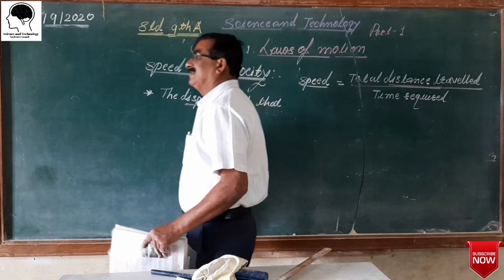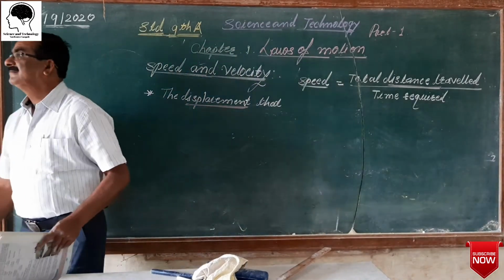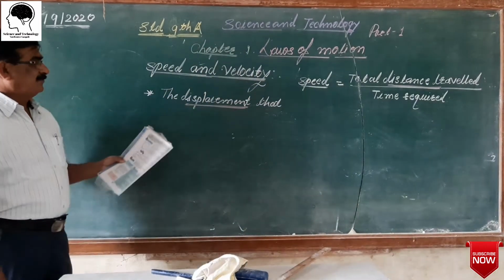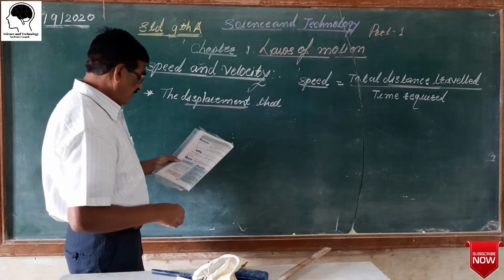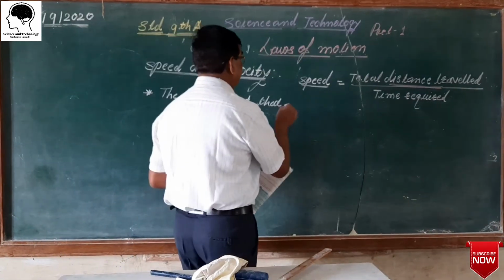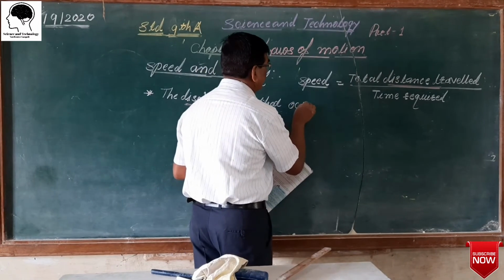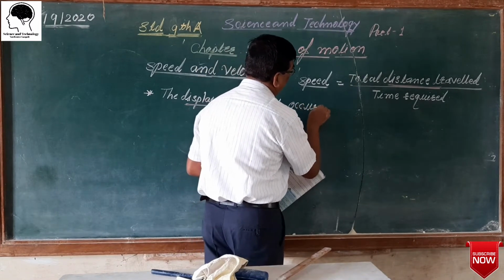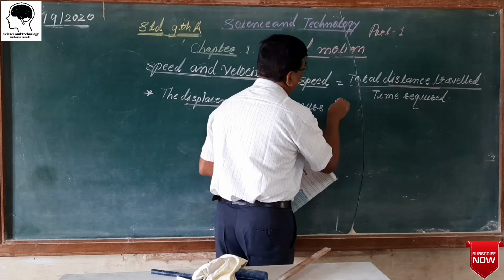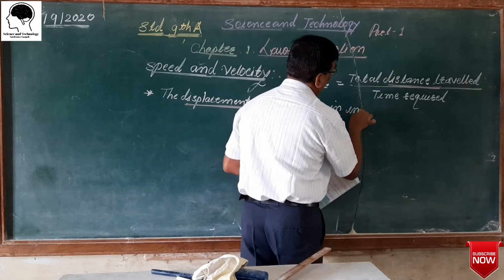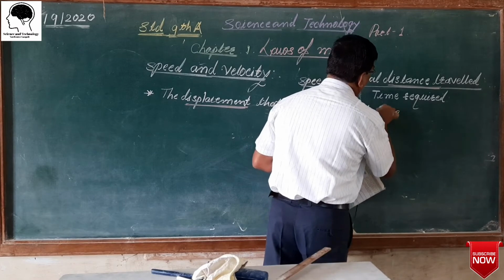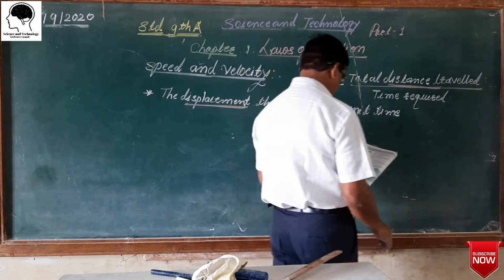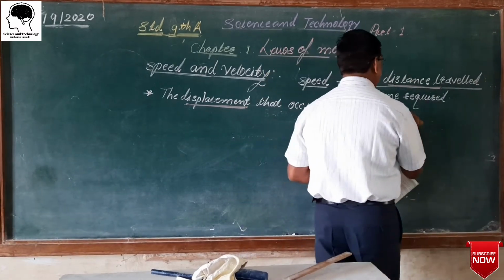You understand this? Displacement that occurs in unit time is called velocity.